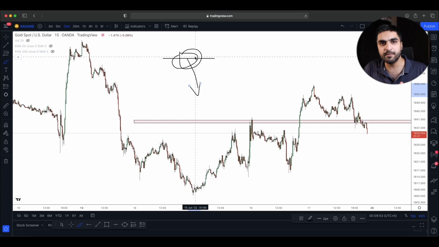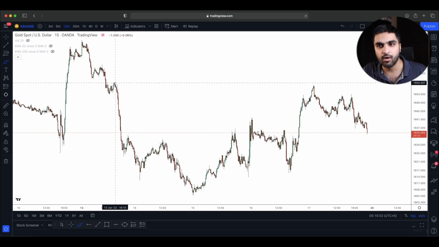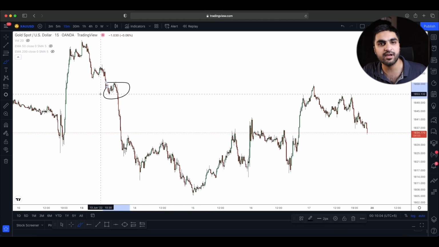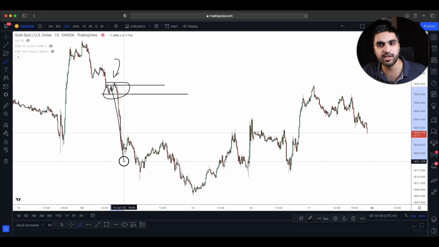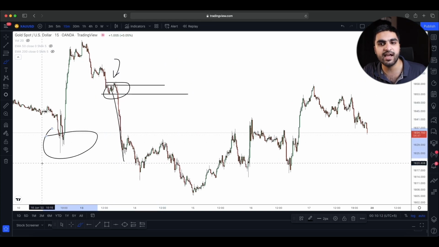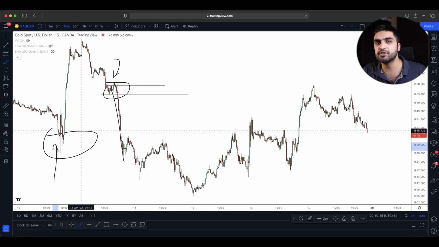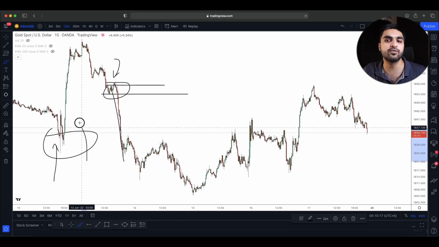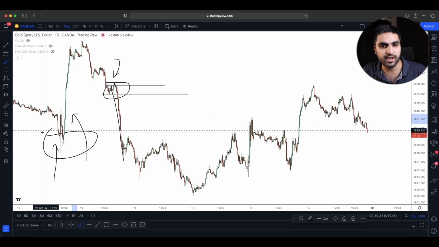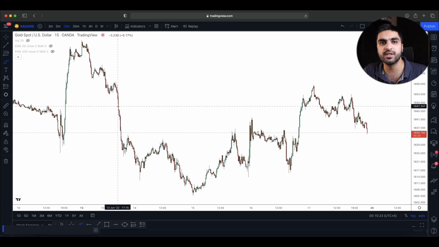But for this example, we are going to take resistance as supply and support as demand. It means that this area of resistance will be considered as our supply area, because this was the price which made the movement to the downside. This support level will be considered as our demand area because this was the price level which really made the movement to the upside.